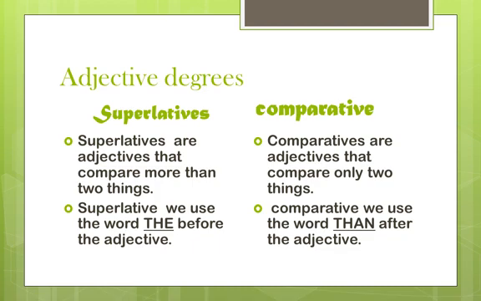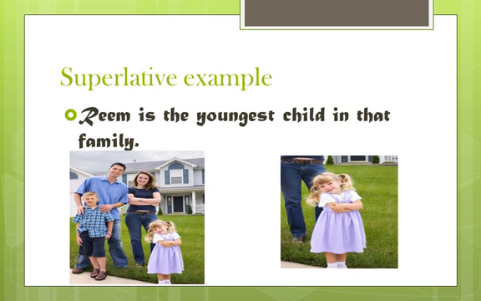So here, see, this is the superlative example. See, one small girl is there. Reem is the youngest child in that family. In this other picture there are 4 members, and there is only one child. Her name is Reem. She is the youngest, which means smallest, in her family.